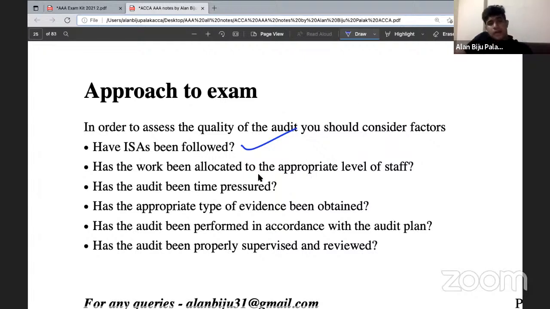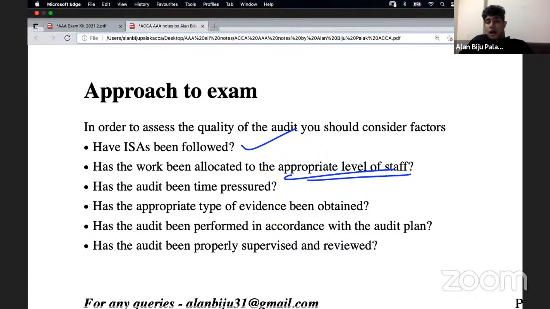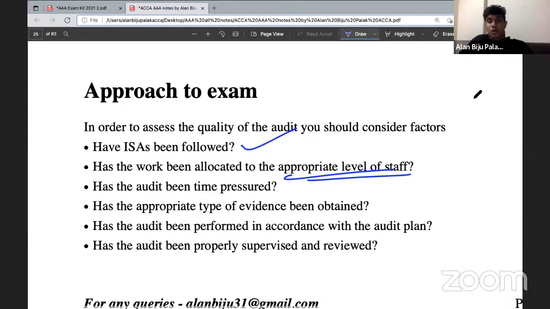Next, has the work been allocated to an appropriate level of staff? You need to check whether the work is being carried out by proper staff members. For example, if the most judgmental areas, such as going concern, are given to audit juniors to perform work on, it will not be a correct treatment, right? Because audit juniors might not be experienced enough to check such a sophisticated accounting area. Going concern consists of a lot of assumptions. So if that is assigned to the lower level staff within the audit firm, then the work is not provided to an appropriate level of staff, so it reduces the quality. You can mention that.